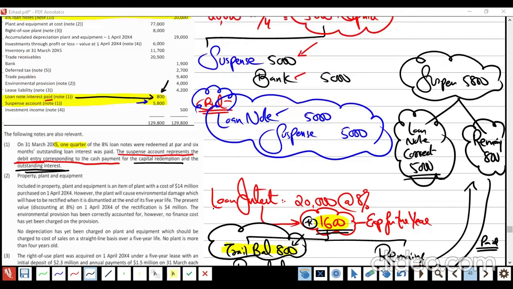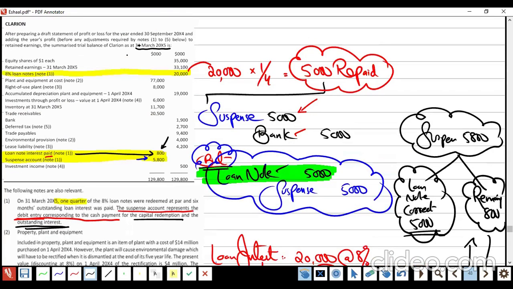Now when I am going to make the SFP, remember that I have to reduce my loan note by 5,000, correct or wrong? Now the loan note here is 20,000. But after adjustment of the 5,000 loan note, which they missed to record, which was in suspense, now I will record the 5,000.